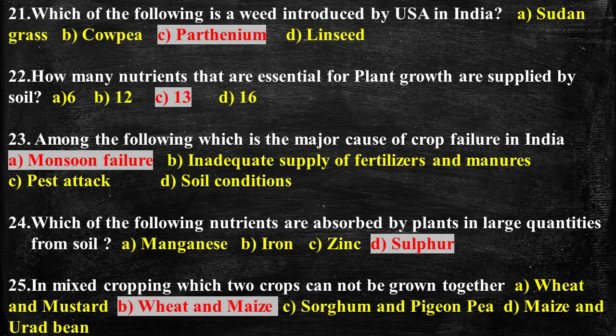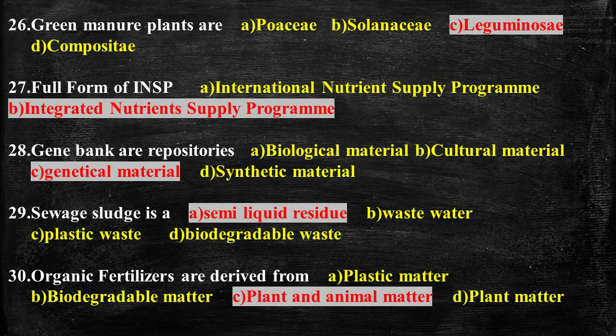And the options are wheat and mustard, wheat and maize, sorghum and pigeon pea, maize and urad bean. Answer is wheat and maize. Wheat and maize can't be grown together in mixed cropping because wheat is a rabi crop and maize is a kharif crop. Question number 26.